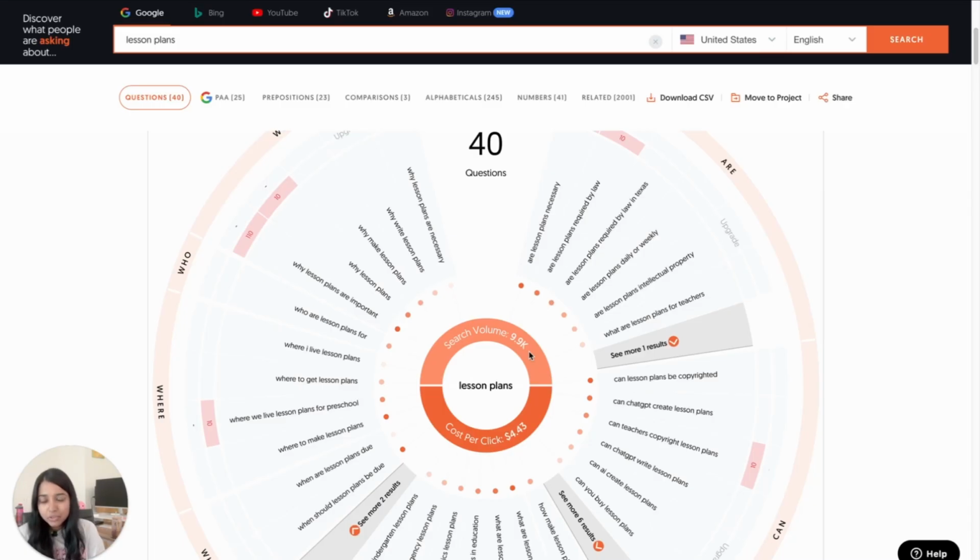Now, something I want you to keep in mind with market research, it actually helps to go for keywords that are not very competitive. That means they do not have a very high volume, but they still have a decent cost per click rate. The reason being is then you have a higher chance of success instead of competing with bigger companies that have bigger search volume and they own that keyword, if that makes sense.